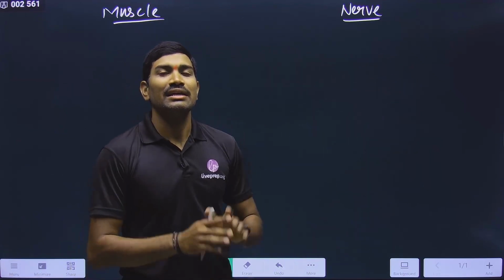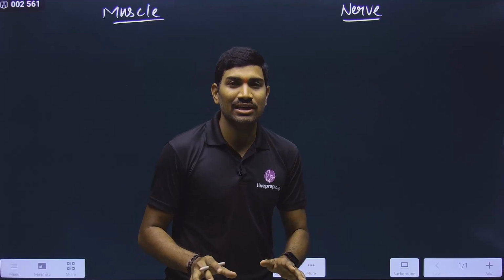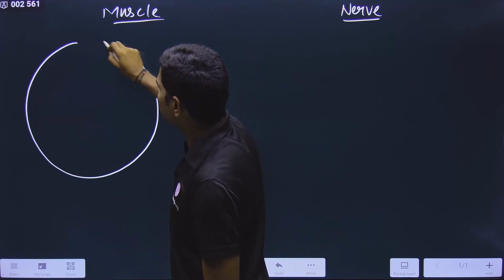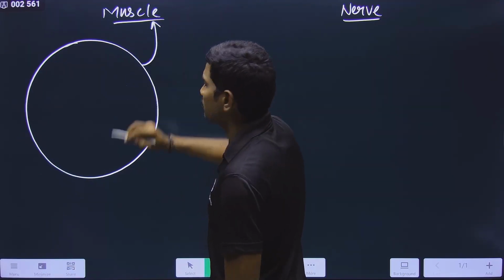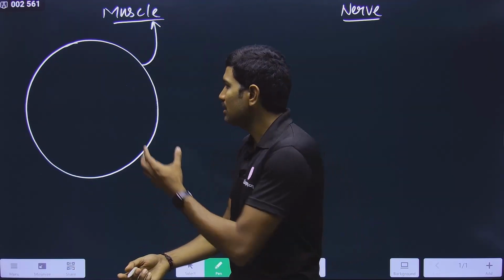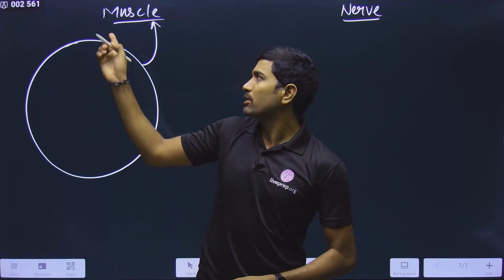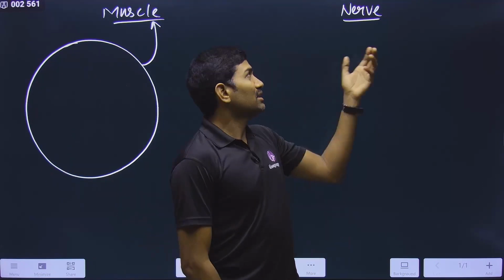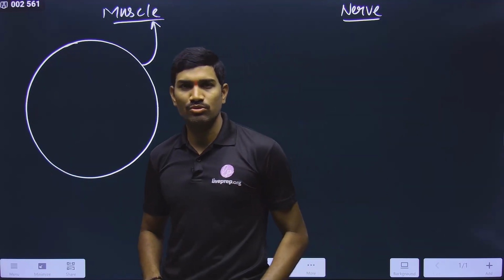Yes or no? And in terms of names, if you observe, you can find some similarity. Since we already studied the muscle, first I will tell you the information of muscle, and similar types of names I will use here. But instead of the term myo used in muscle, in the case of nerve we are using the term neuro. Okay, these are the small differences.